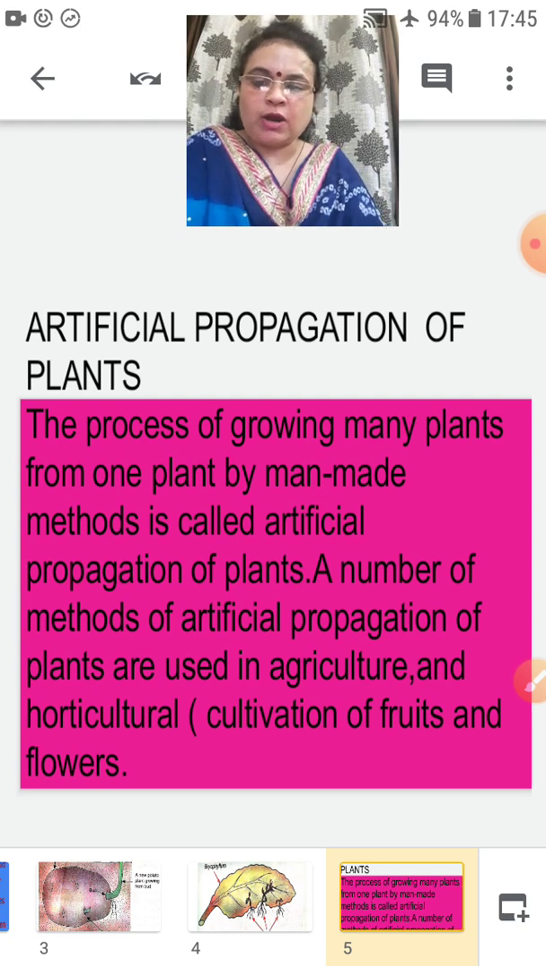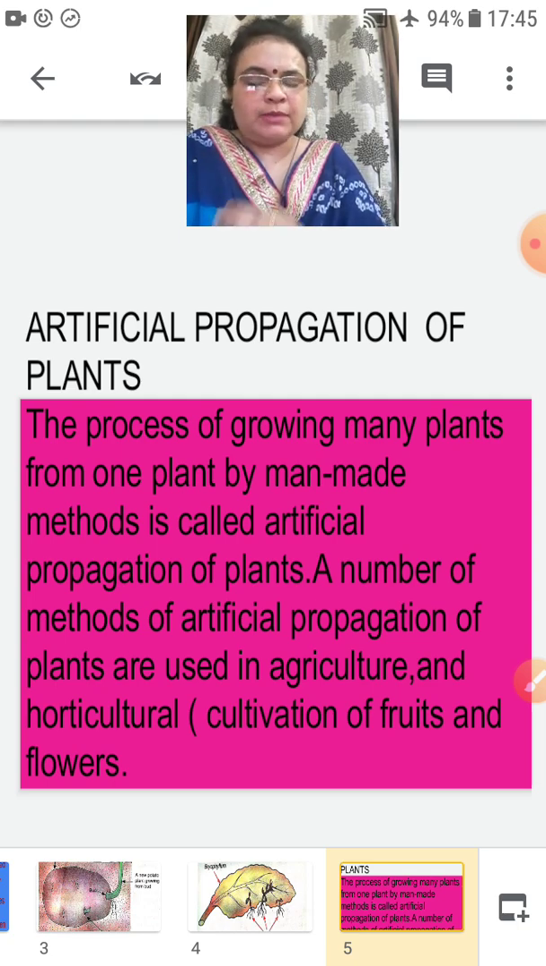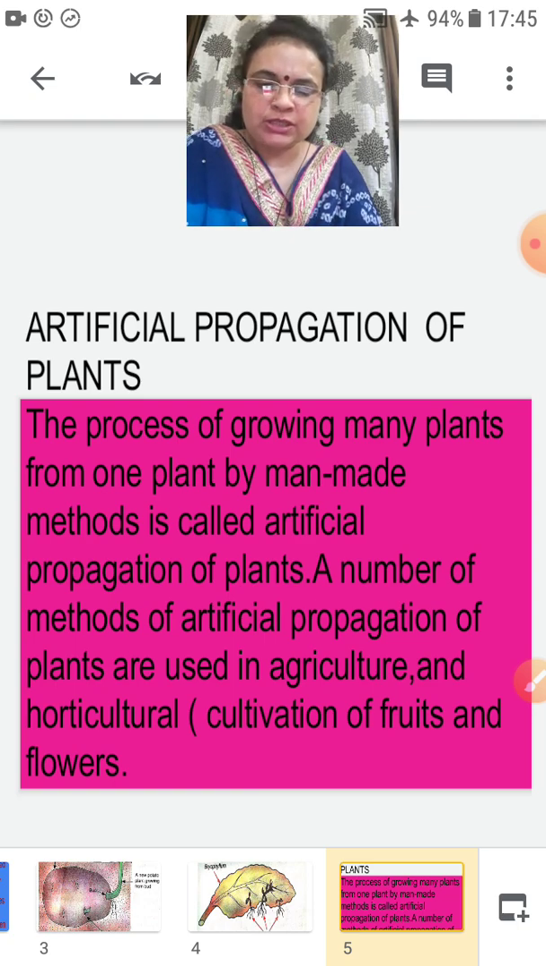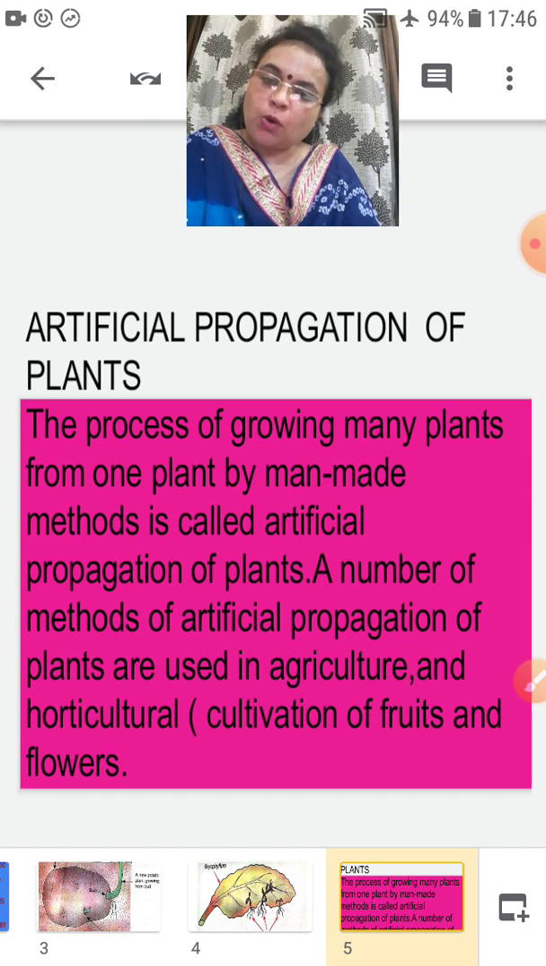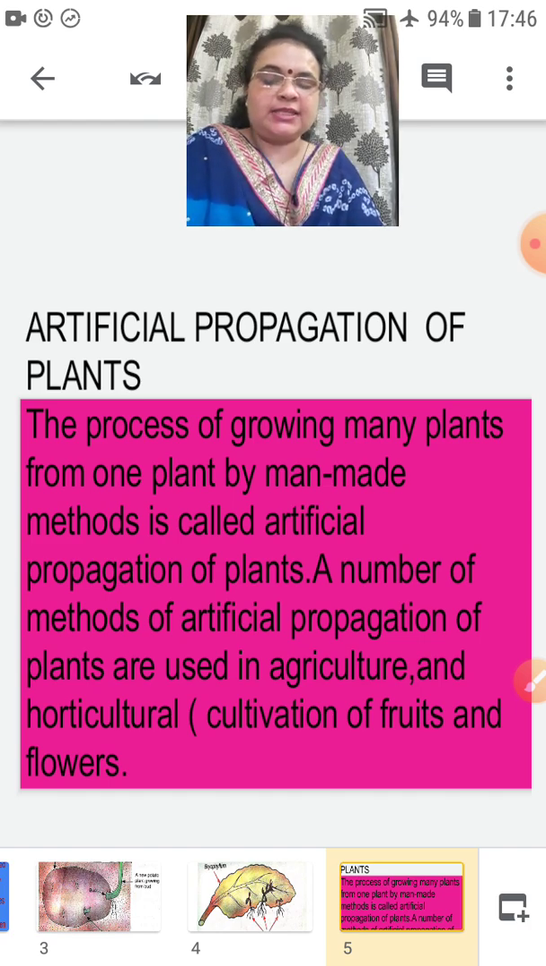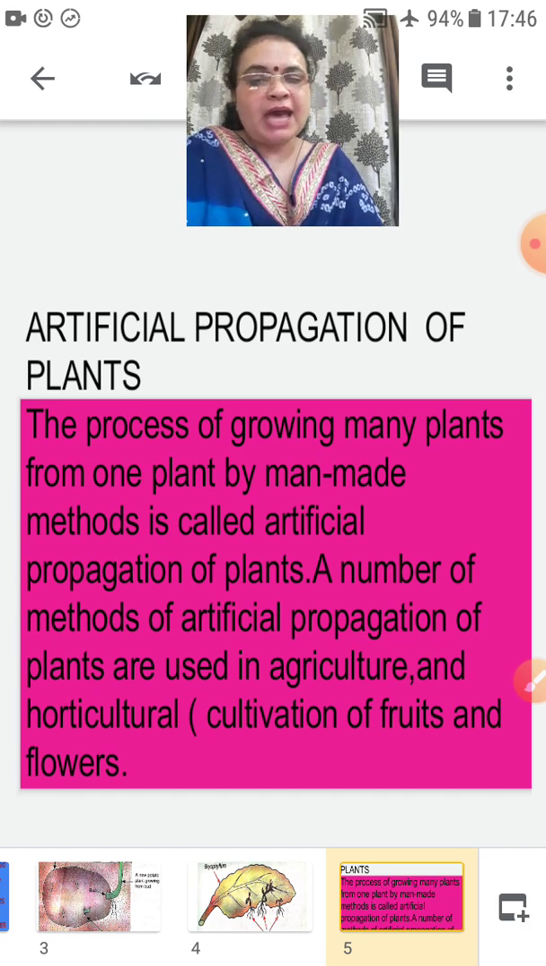So, till now you all have understood propagation, reproduction, vegetative propagation and artificial propagation. What is the difference between them? Vegetative propagation means where new plants arise naturally, reproducing from the old part of the plant, either from the leaf, stem or root.